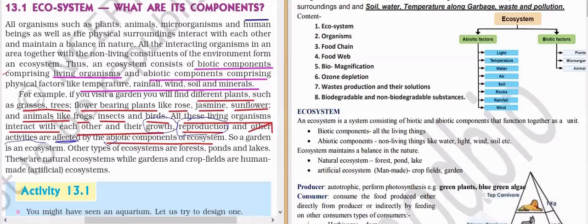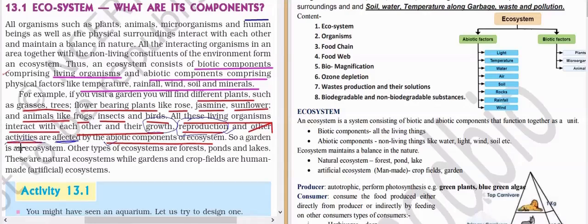Reproduction also happens in a particular season. You see frogs only in the rainfall, and at normal times you will not see them. The number of frogs also increases in the rainy season, because they reproduce then. Frogs and insects also, in a particular season. And the season again depends on abiotic factors. As for activity, at night mosquitoes come out and bite in the evenings; in the daytime they are not moving. So that affects activity.